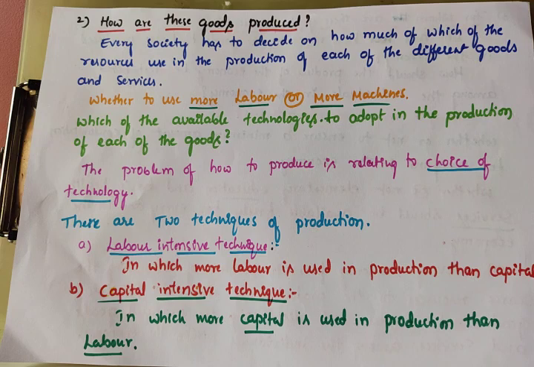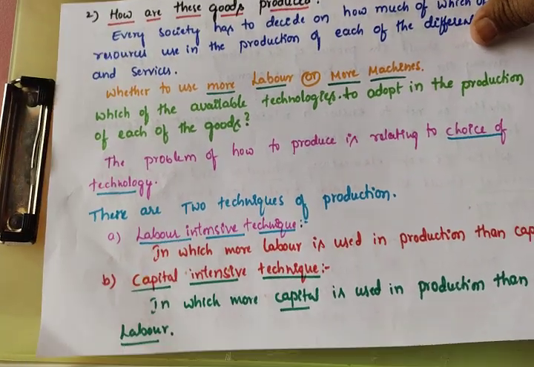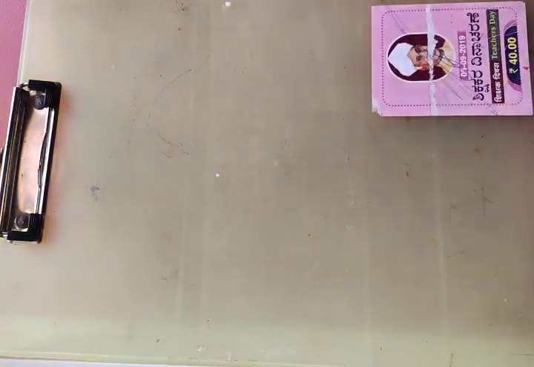Labor intensive is very important, because labor intensive means more labor is used in production than capital. Capital intensive means more capital is used in production than labor. So the biggest question is, how are these goods produced? Which type of method, which type of technique should we use to produce goods and services? So this problem is related to the choice of technology.